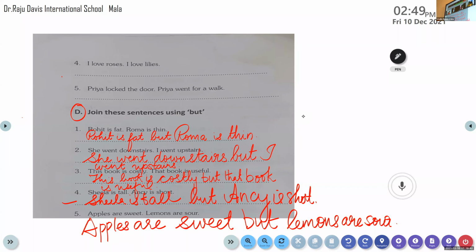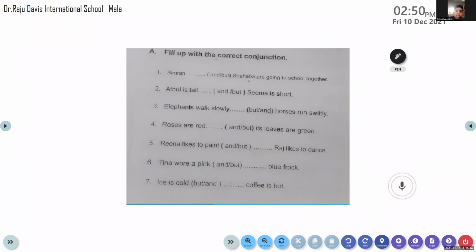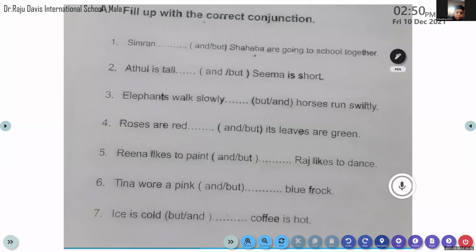If you're finished with this exercise, children, we can move on to the next exercise. Have all of you completed this? If you have completed, please do give me a thumbs up. Have all of you completed? I'm moving on to the next exercise. We have almost completed this. So, can we move on to the next exercise? All of you, please.